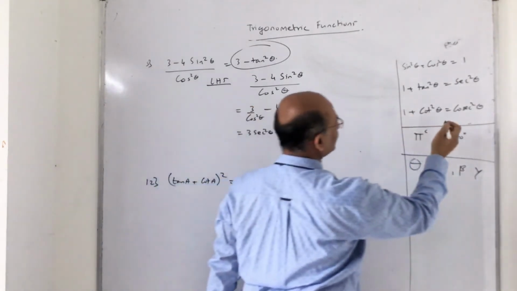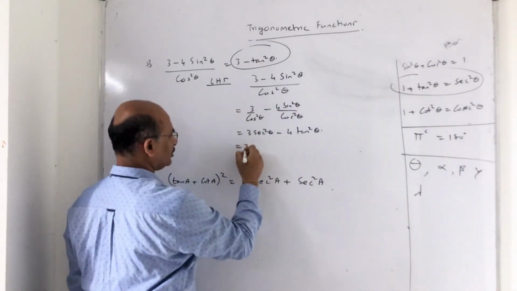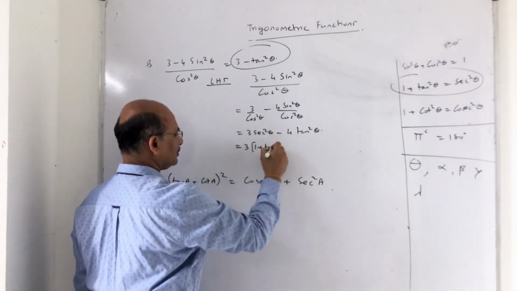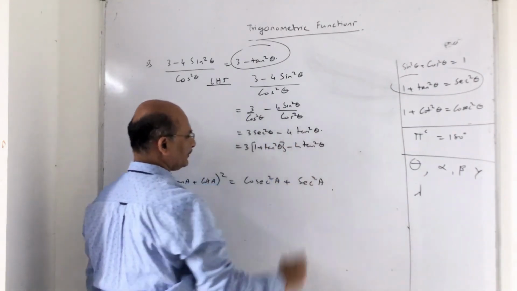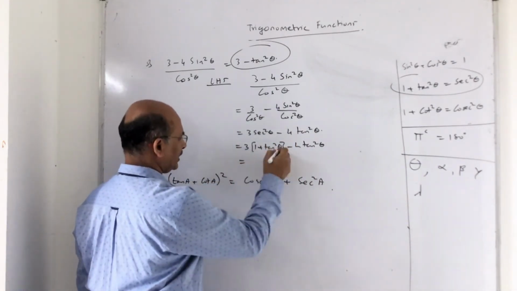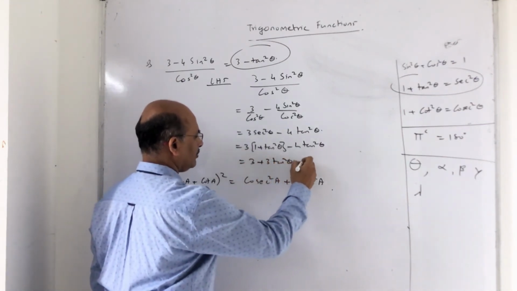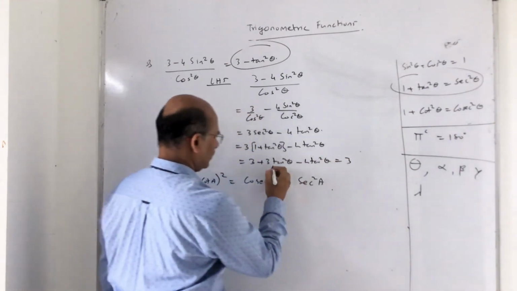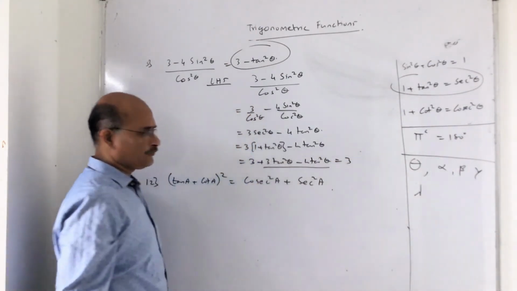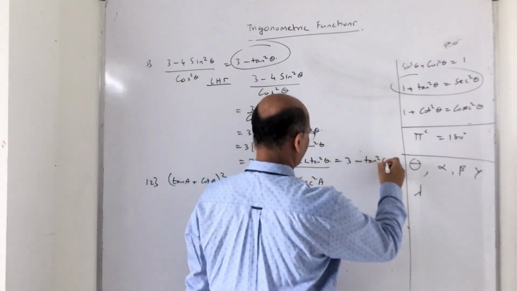What is sec square theta? Sec square theta is 1 plus tan square theta. So you can write 3 into 1 plus tan square theta minus 4 tan square theta. If I take this out, 3 plus 3 tan square theta minus 4 tan square theta. 3 as it is, and 3 tan square theta minus 4 tan square theta is the same term, so minus tan square theta. True.